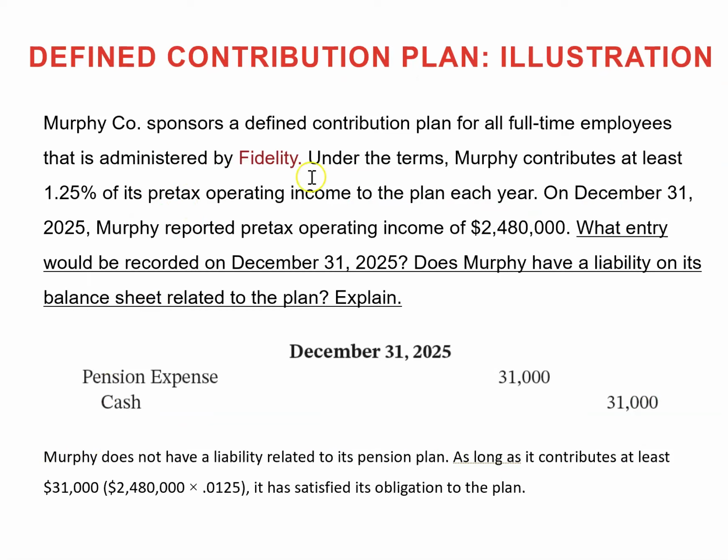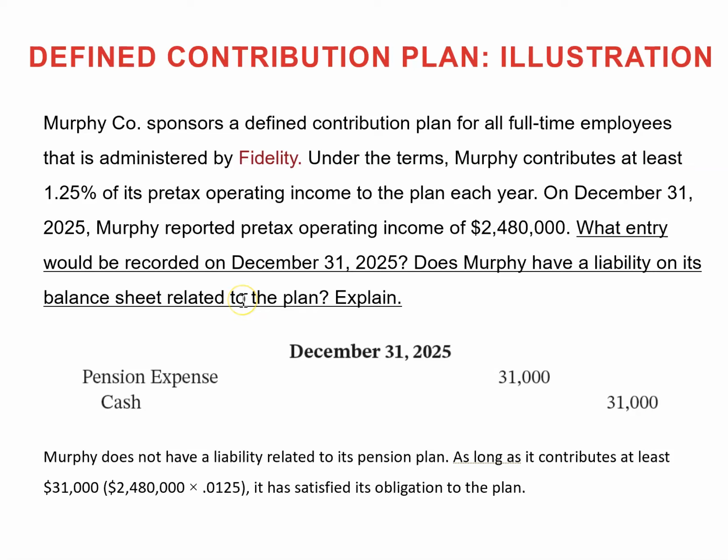Murphy Corporation sponsors a defined contribution plan for all full-time employees, and that is administered by Fidelity. The condition of this plan is that Murphy will contribute 1.25% of its pre-tax operating income to the plan each year. On December 31st, 2025, Murphy reports its pre-tax operating income is 2.48 million.